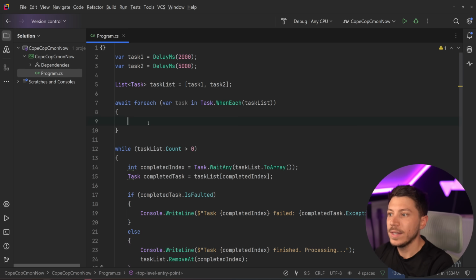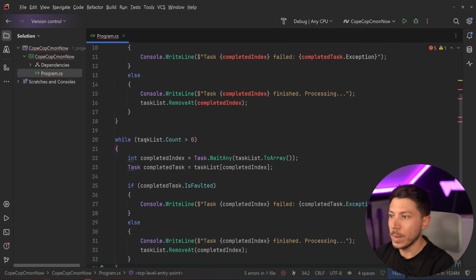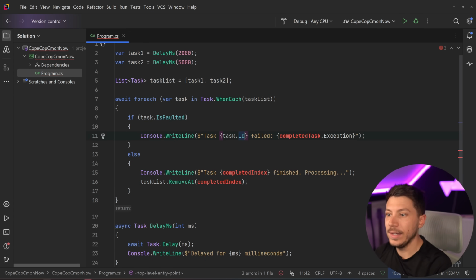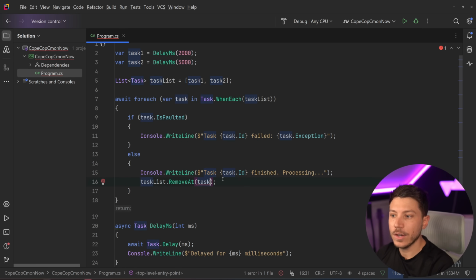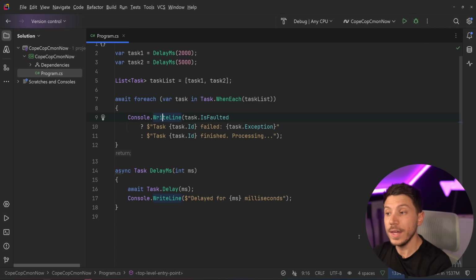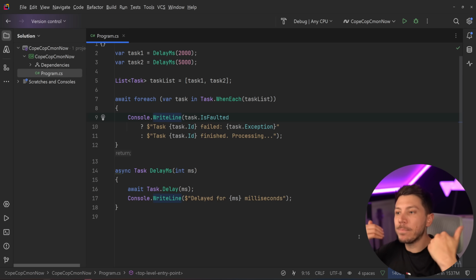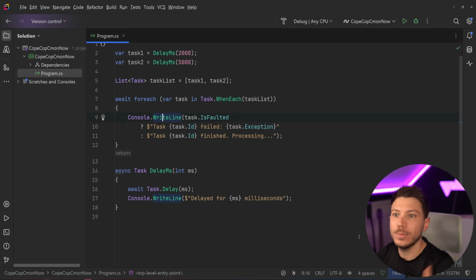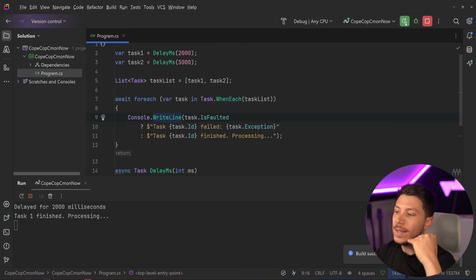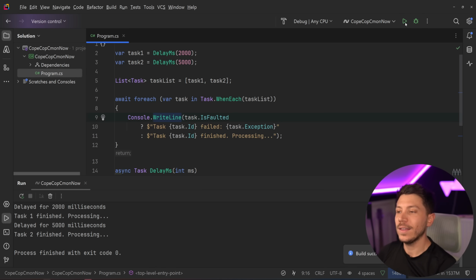So if I was to just take this code and put it here, removing this monstrosity from the face of the earth, you can get the ID and you can get the exception as well if you want. Here we have an ID which will stay consistent and we don't need to remove anything. And we can even shorthand this. This will be properly asynchronous and will allow your system to scale properly. If I run this now, it's going to do the exact same thing, but with none of the insane logic we had before. If you want to wait on tasks in that fashion, that's what you should be using.